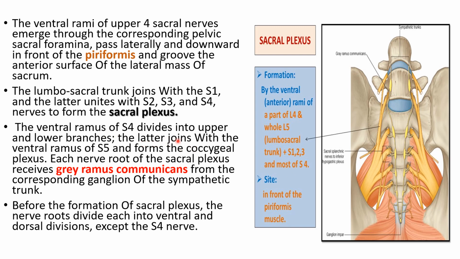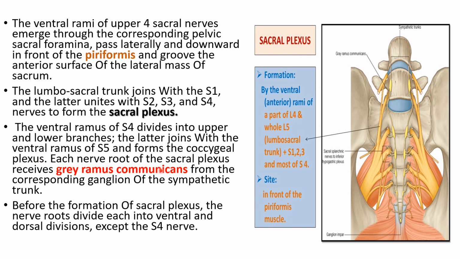So the lower branch joins with the ventral ramus of S5, and it takes part in the formation of coccygeal plexus. Coccygeal plexus. Okay. So remember, the ventral ramus of S4 divides into upper and lower branch. So the lower branch joins with the ventral ramus of S5 and forms coccygeal plexus.